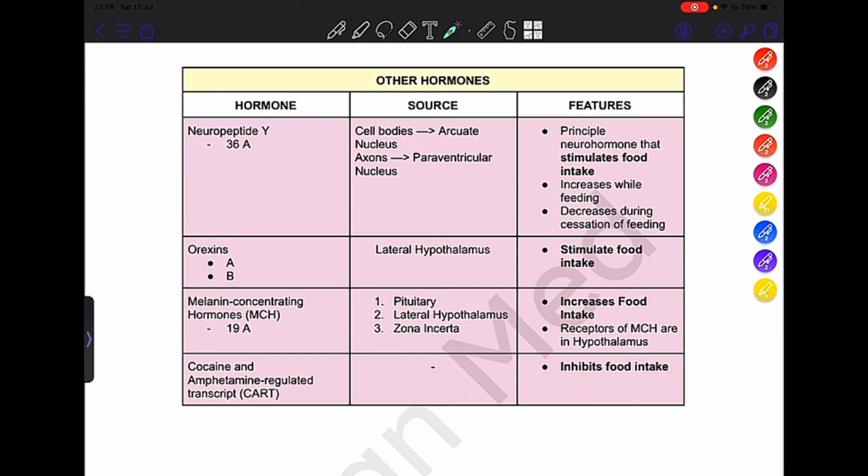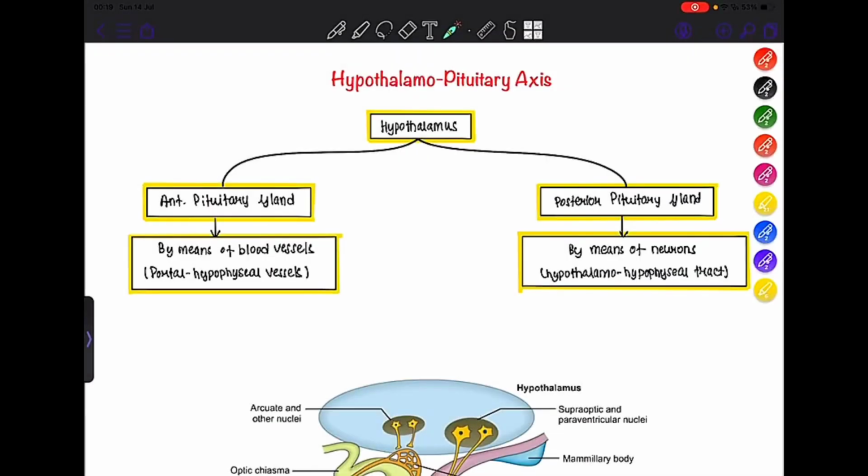So it was all about the other hormones of your hypothalamus. Coming to hypothalamo-pituitary axis. The hypothalamus connects with the anterior pituitary gland by the means of blood vessels. This is the portal hypophyseal vessels. And it connects with the posterior pituitary gland by the means of neurons. This is called the hypothalamo-hypophyseal tract.